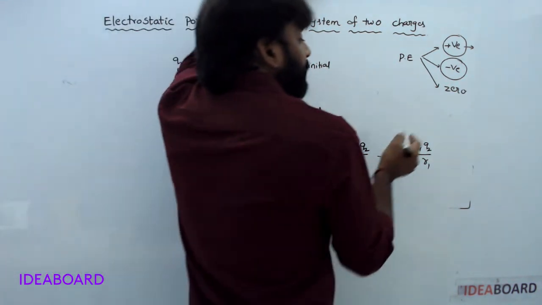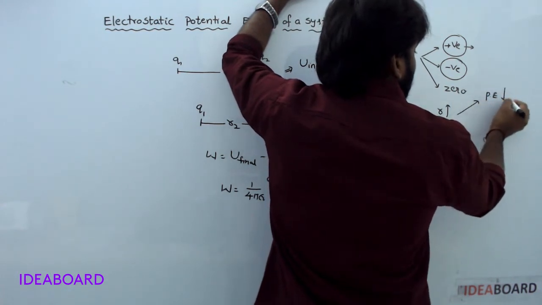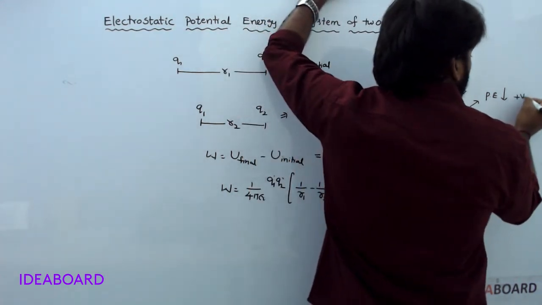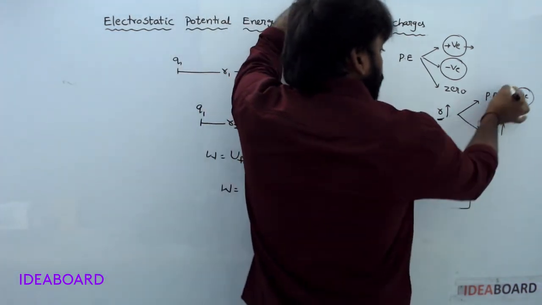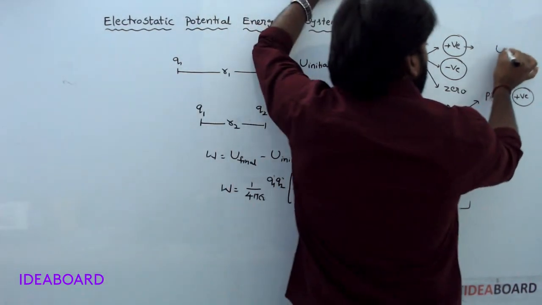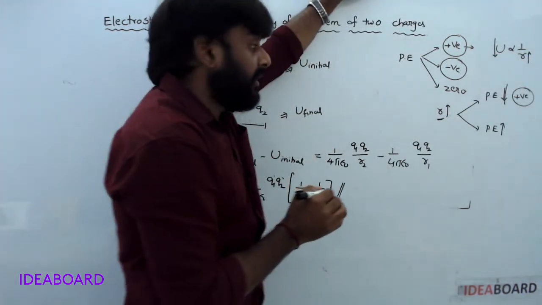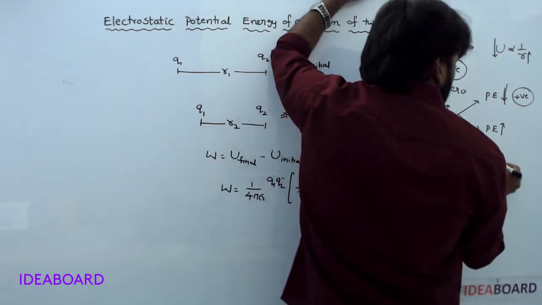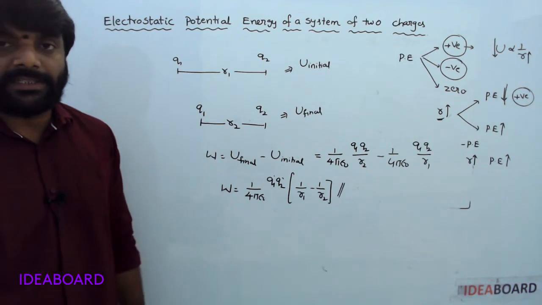If distance increases, sometimes potential energy decreases, sometimes potential energy increases. For example, for positive potential energy, if distance increases, potential energy decreases. Understood? Because potential energy is inversely proportional to R. If R increases, potential energy decreases for positive. But in the case of negative potential energy, if R increases, potential energy also increases. Understood?